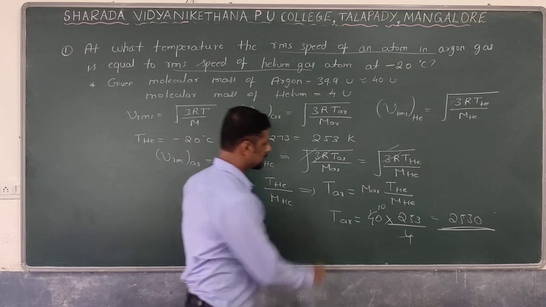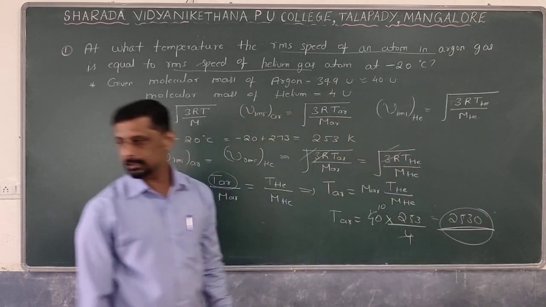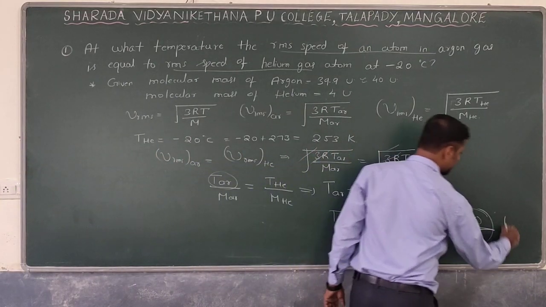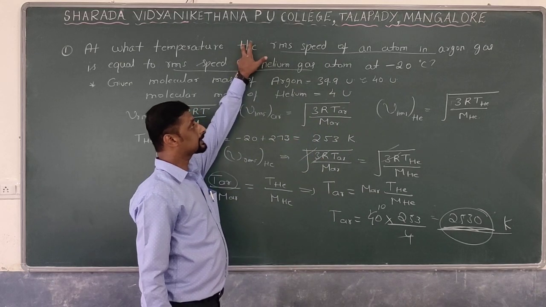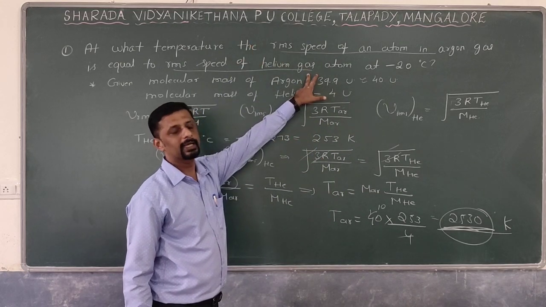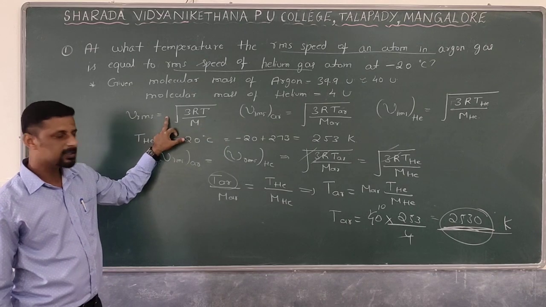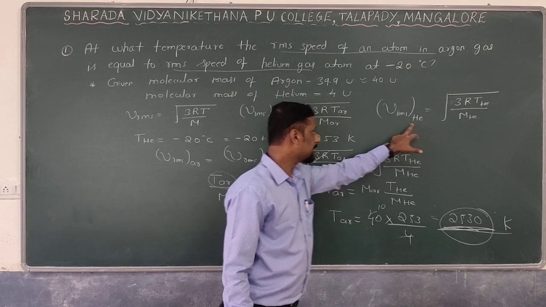2530 Kelvin. So this is about at this particular temperature. At this particular temperature, what will happen? At this particular Kelvin temperature, the RMS speed of argon gas is equal to the RMS speed of helium gas. How did I solve this problem? First write the expression for RMS speed, and write this expression for both argon gas as well as helium gas.